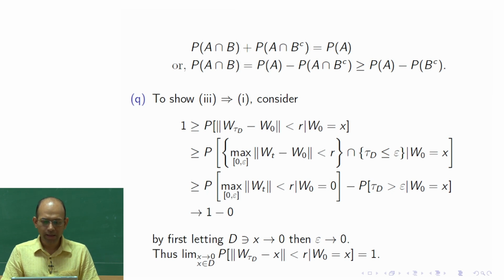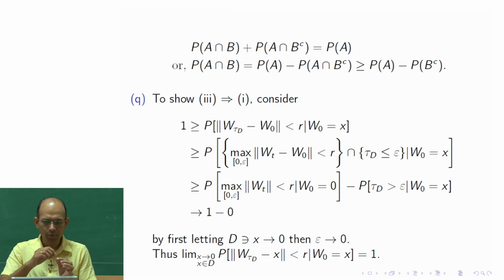Okay. So this is a smaller event, so we get the greater than or equal to sign here, given W 0 is equal to x. Now for the intersection of A and B, P of A intersection B is greater than or equal to P of A minus P of B complement. So we are using that. So P of this event we are writing here. While writing, we are taking W 0 as 0 here, because it does not matter as far as this event is concerned. Okay. So norm of W t minus W 0 less than r given W 0 is equal to x: if I replace x by 0, and then this W 0 will also be 0, and then we ask whether norm of W t is less than r. It has the same probability.